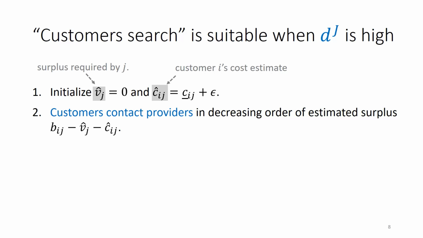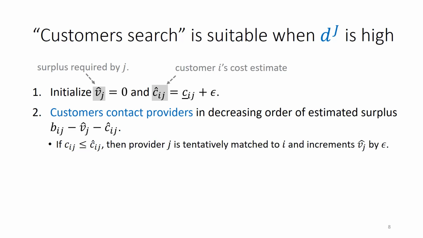Customers then contact providers in decreasing order of estimated surplus, based on the benefit she has minus the estimated surplus of the provider and the cost of service. If the provider can actually serve at this low cost estimate, then the provider is tentatively matched to the customer and increments v hat by epsilon. This means that the next customer who wants to take his business needs to at least offer him epsilon more.